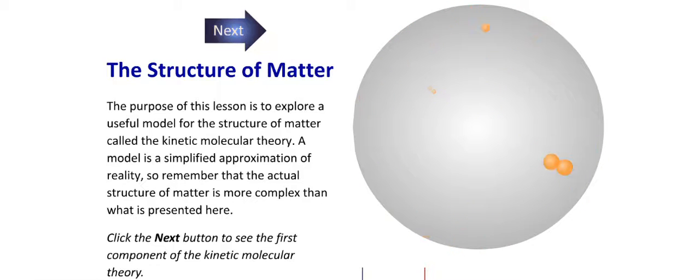Today we will talk about the kinetic molecular theory, which discusses the structure of matter. As you all know, matter exists in three forms: solid, liquid, and gas state. The purpose of this lesson is to explore a useful model of the structure of matter called the kinetic molecular theory. As you know, a model is a simplified approximation of reality, so remember that the actual structure of matter is more complex than that presented here.